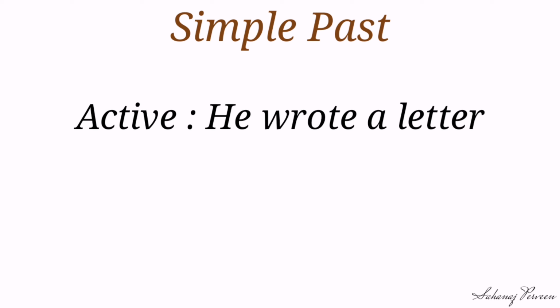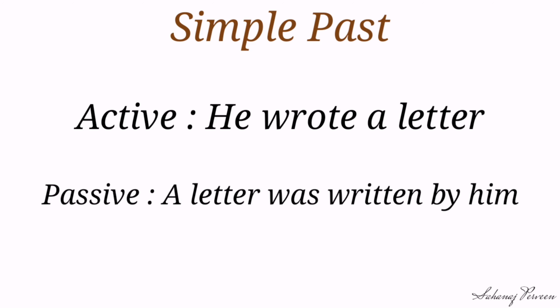Dear students, now let's see an example of simple past. Active: He wrote a letter. Here the subject is he, the verb wrote is in past form, and the object is a letter. So our passive is: A letter was written by him.